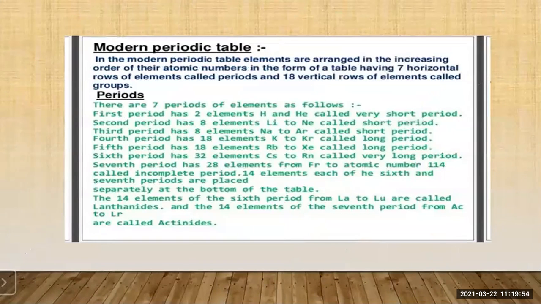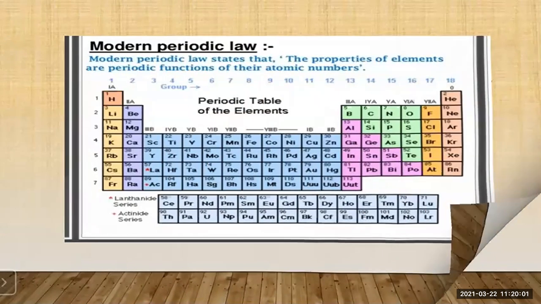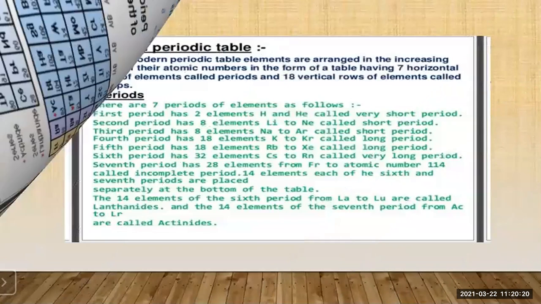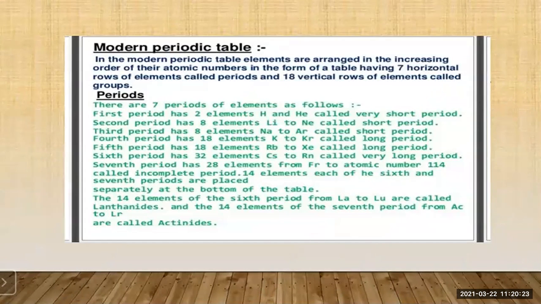Then the fourth period has 18 elements from potassium to krypton. Here is the fourth one, from potassium to krypton. Then the fifth period you have from rubidium to xenon. The fifth period has 18 elements from rubidium to xenon, called a long period.